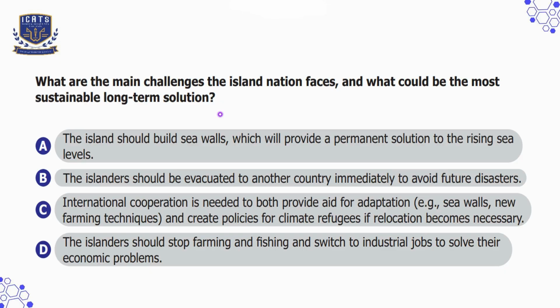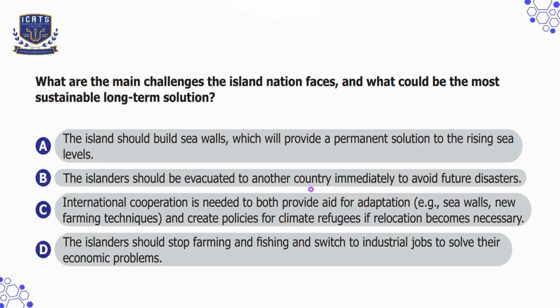So let's check our options. Option A is the island should build sea walls which will provide a permanent solution to the rising sea levels, which is incorrect because sea walls are only a temporary fix. Option B is the islanders should be evacuated to another country immediately to avoid future disasters, which is not correct because relocating thousands of people is difficult and not the only option.